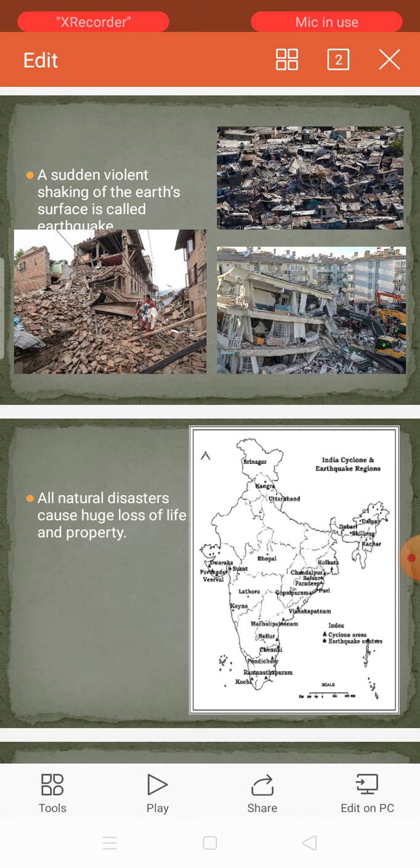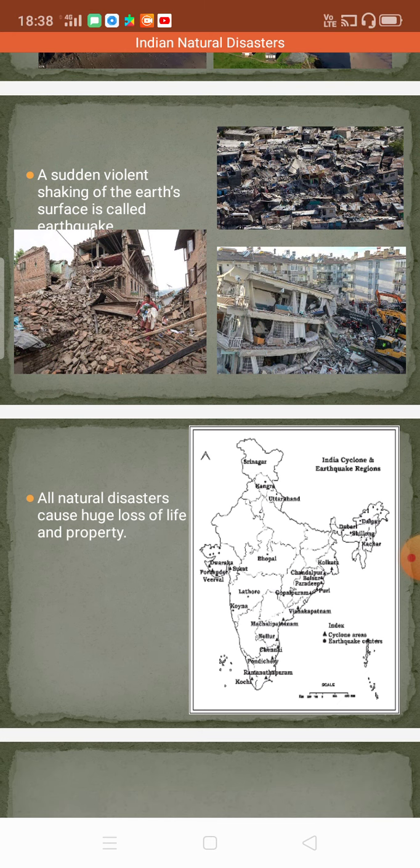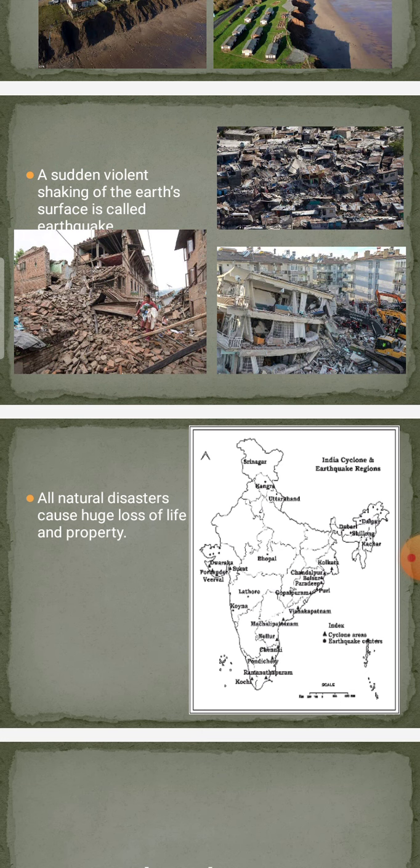Now this human being, though he is intelligent and knows everything, the pros and cons, even then he is very arrogant and proud, and he keeps on disturbing nature. You should not do that. He is the main cause for all the disasters. So he should be careful. At least now he can avoid whatever is possible. Then only we can save the earth, life, and property.